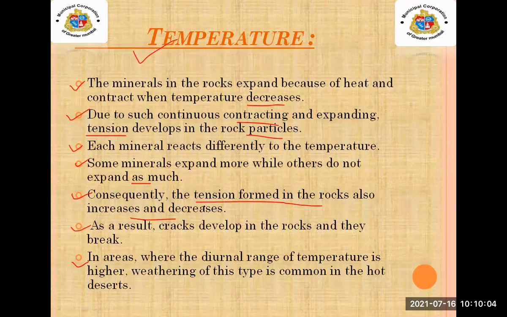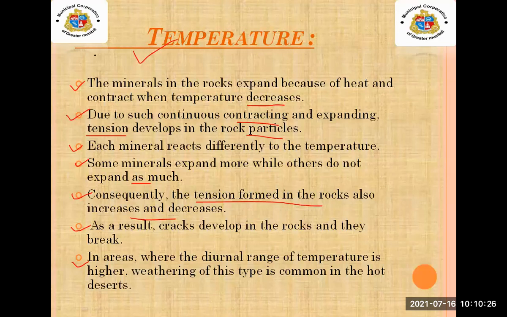So in that result, what will happen? You can see that cracks develop in the rock and they break. At last, what do we see as the result? Cracks are developed in the rock and they break it.